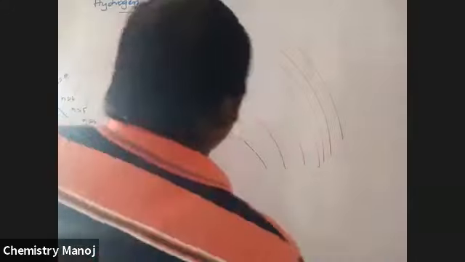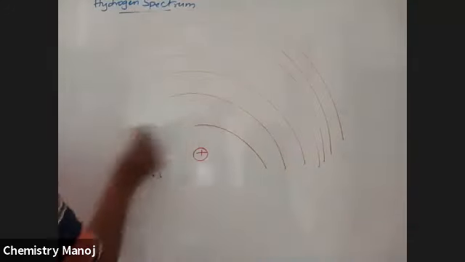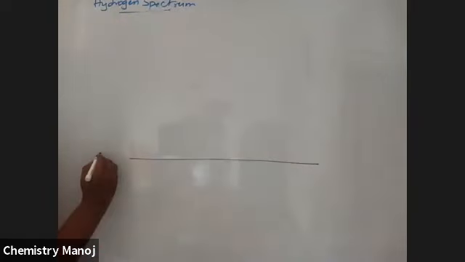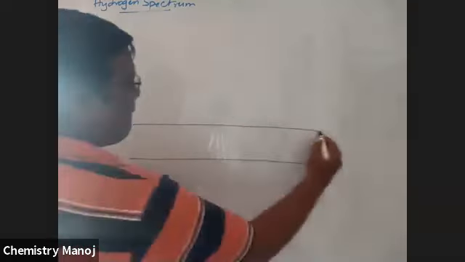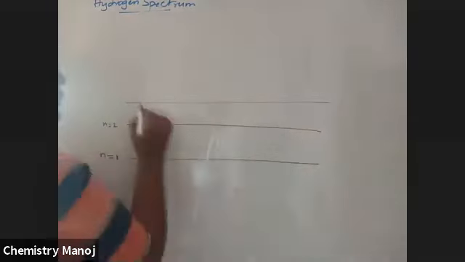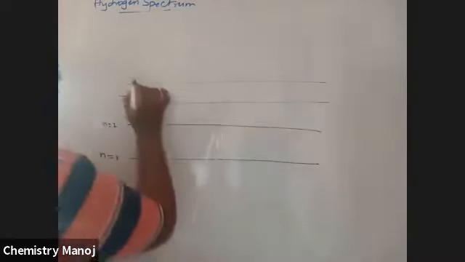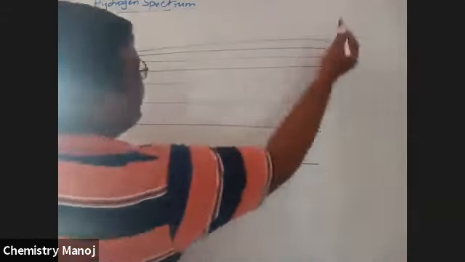See here. So flat lines I am going to draw. This is n is equal to 1, n is equal to 2, 3, 4, 5, 6, 7, 8, like this.